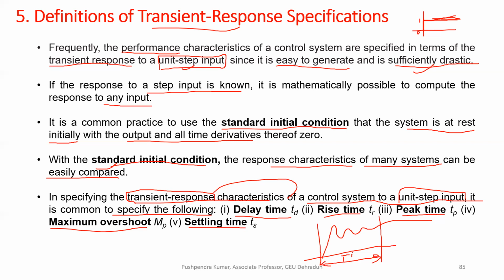After that, once it gets settled near to unity, near to one, we call it the steady state response.